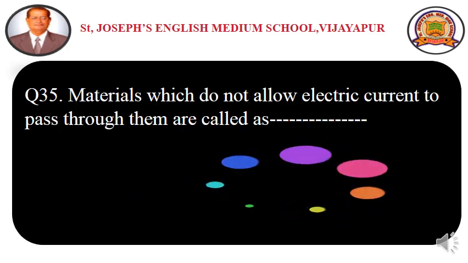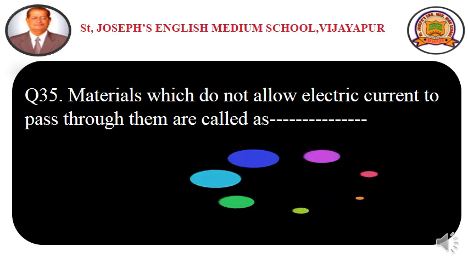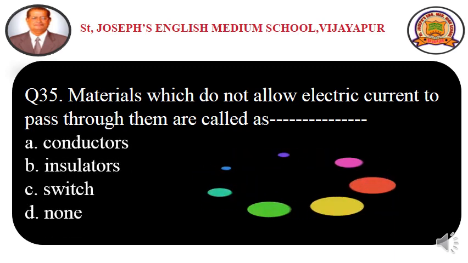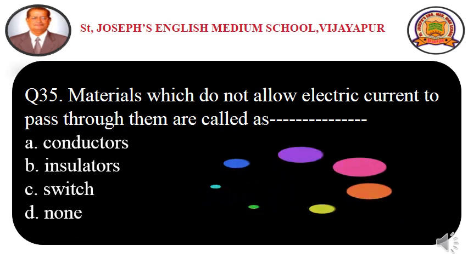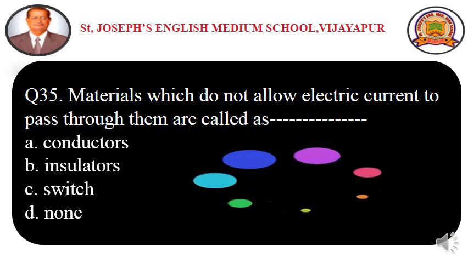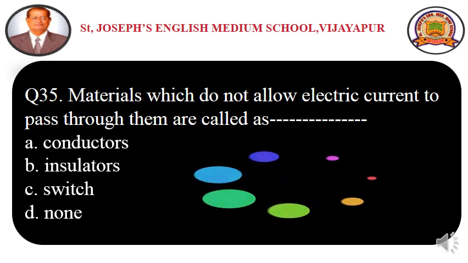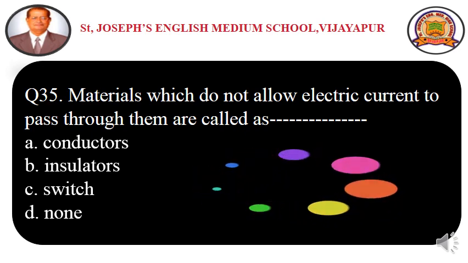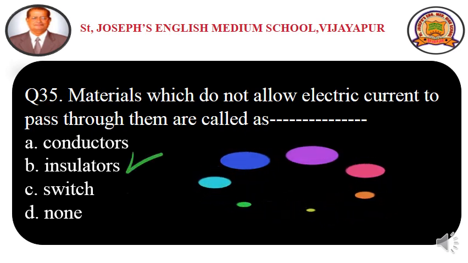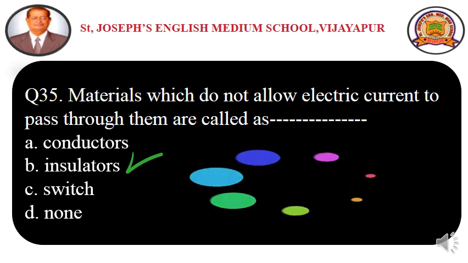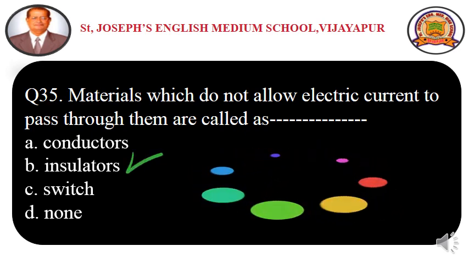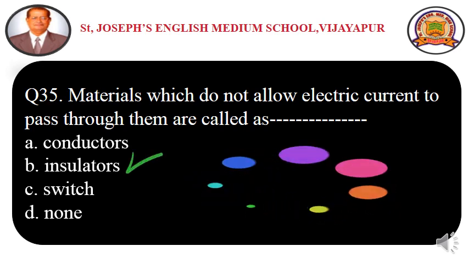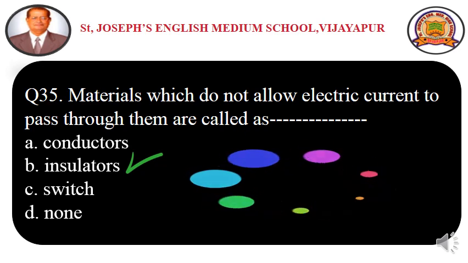Question number 35. Materials which do not allow electric current to pass through them are called dash. And the options are option A conductors, option B insulators, option C switch, option D none. Materials which do not allow electric current are called insulators. If they allow electric current to pass through them, they are conductors, right? Switch is a device which breaks or completes the circuit. So option B, insulators, is the correct answer.